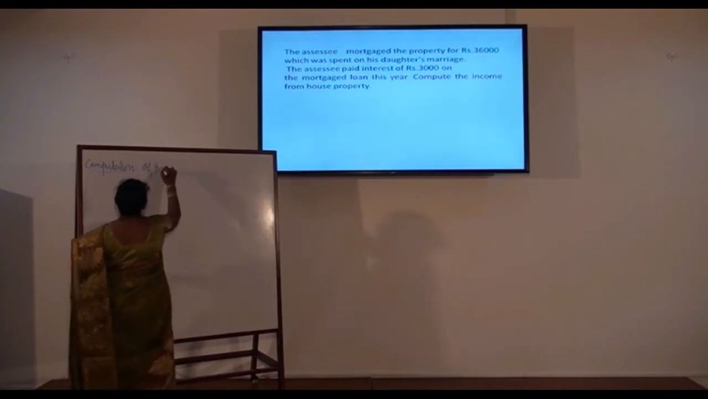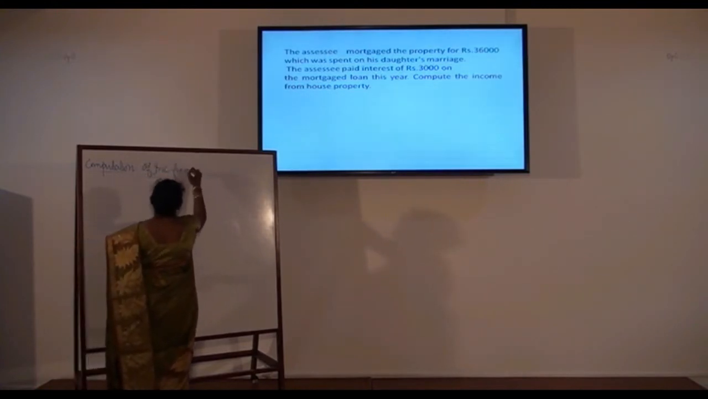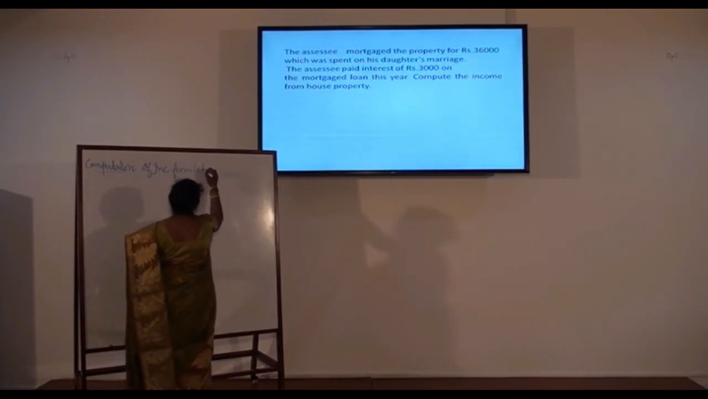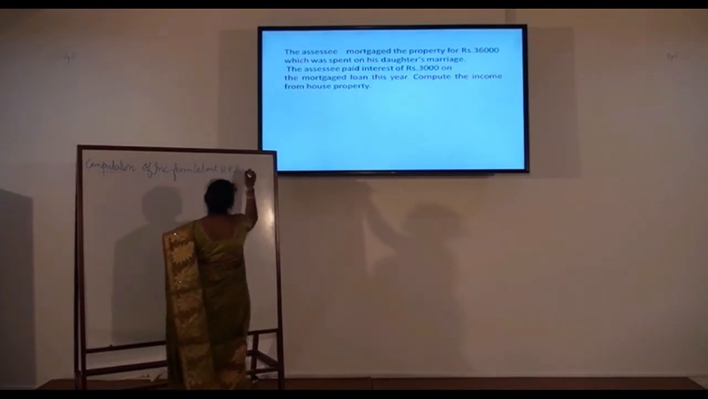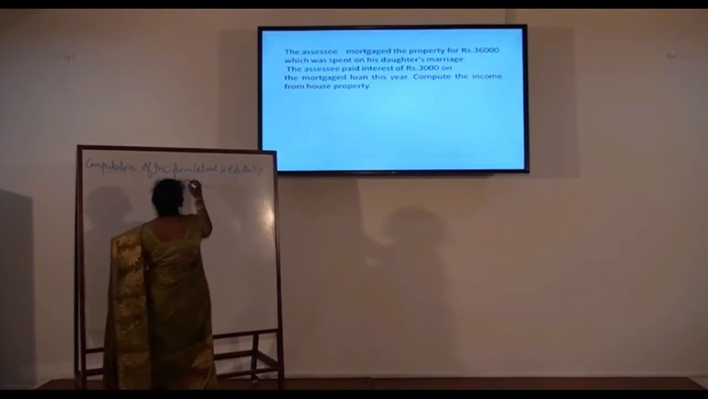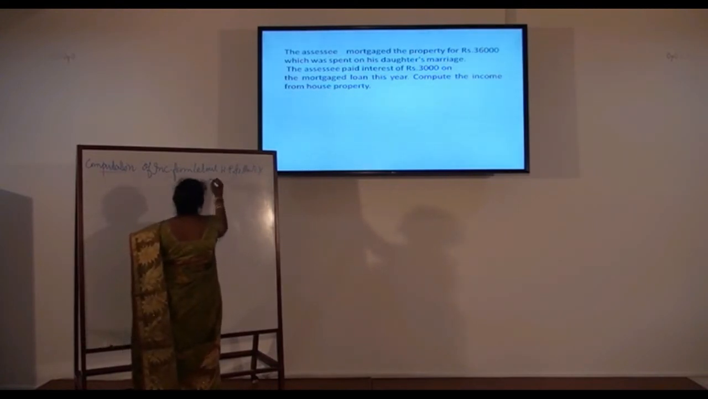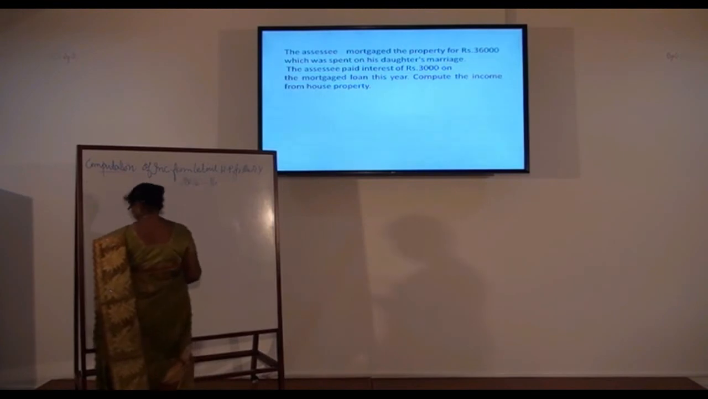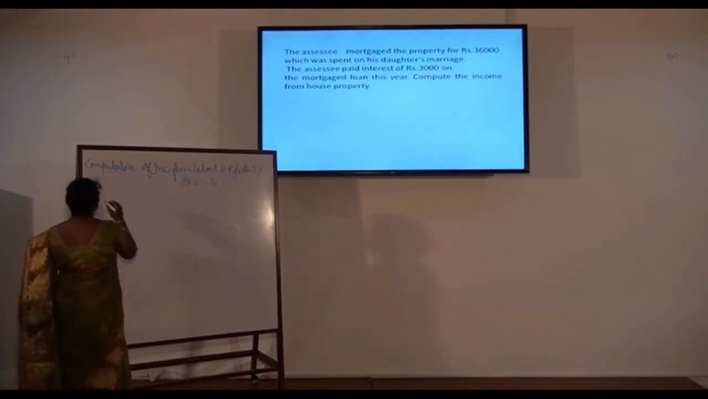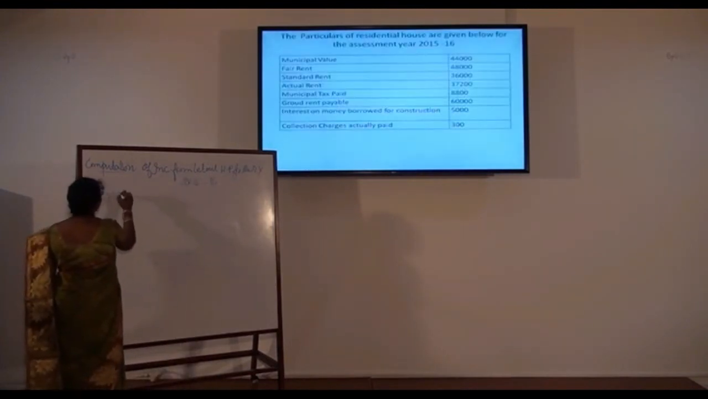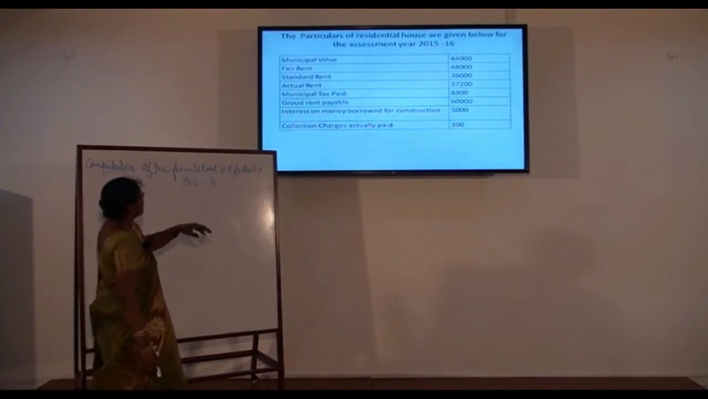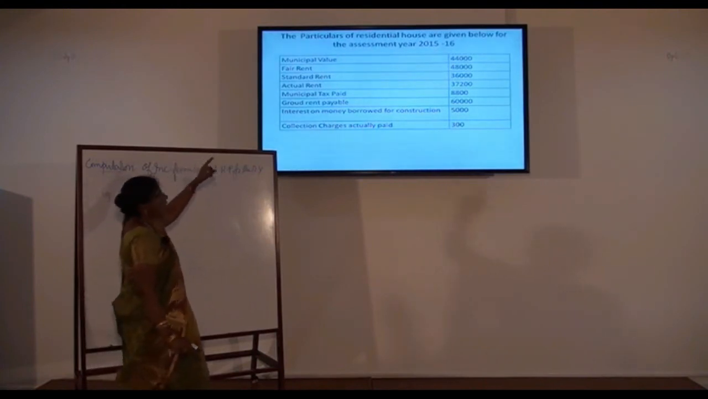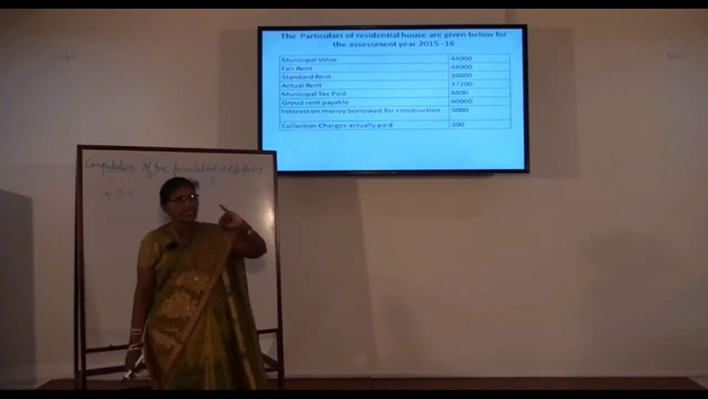Computation of income from let out house property for the assessment year 2015 to 16. So first one, gross annual value. Now we have to determine the gross annual value. Gross annual value is reasonable expected rent, first step.